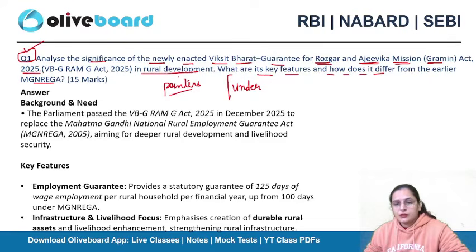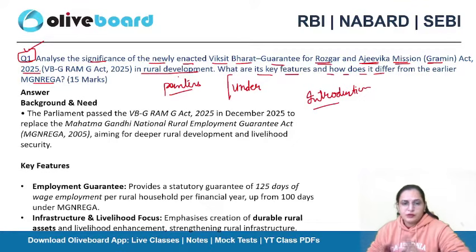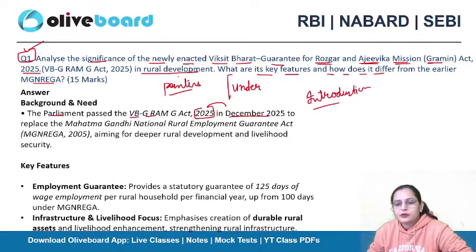So you need to frame an answer. Firstly, you need to write an introduction. As this is based on a current affair plus Manrega, there are two schemes they are asking about in this question. First is background and need. The Parliament passed the VBG Ramji Act 2025, in the month of December 2025.